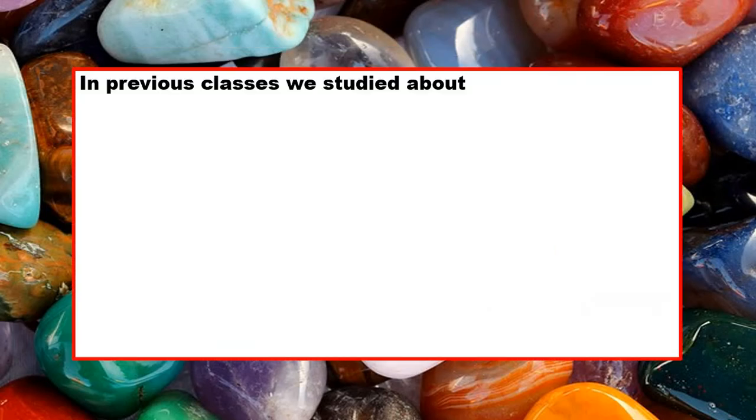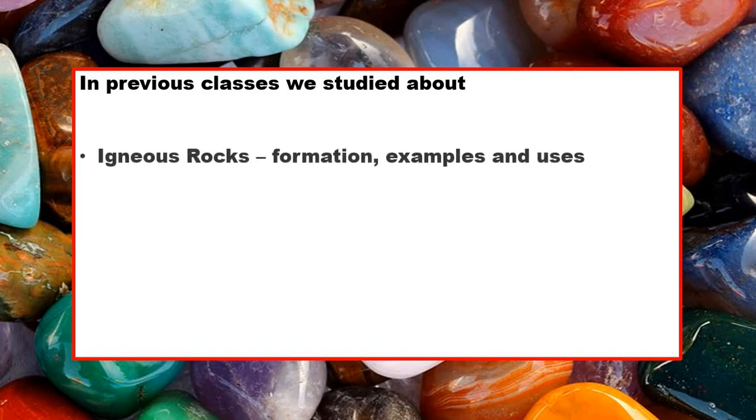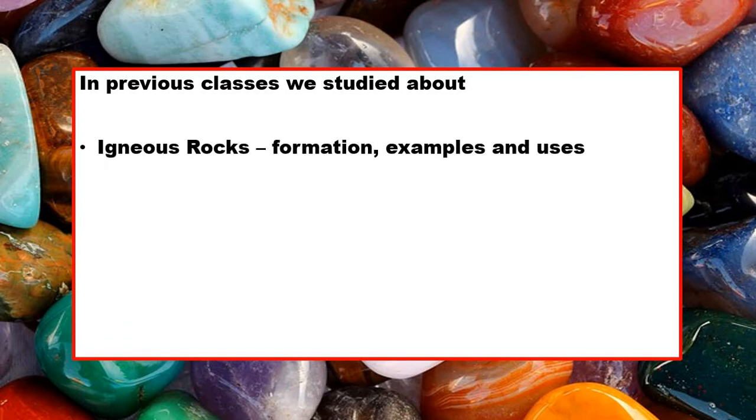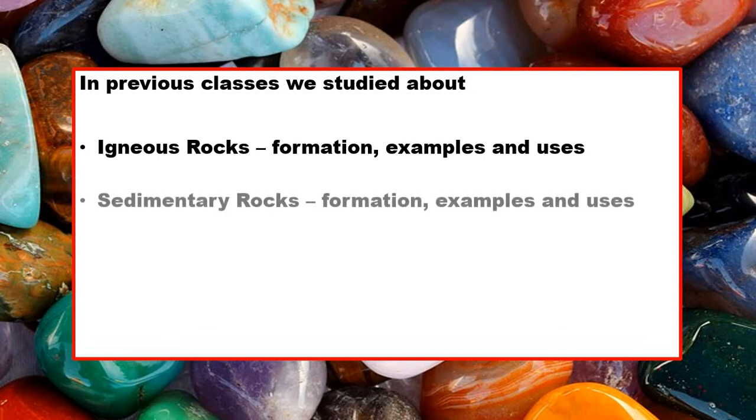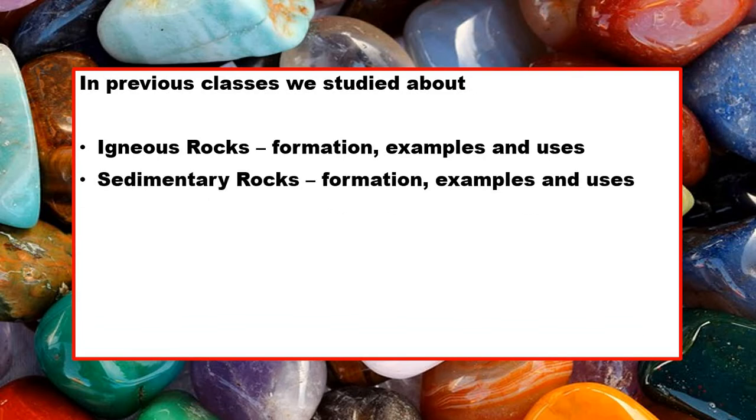So what did we cover in the previous 2 classes? In the previous 2 classes we studied about igneous rocks, formation of igneous rocks, examples of igneous rocks and uses of these igneous rocks, where they are used. Next, we had also done sedimentary rocks, how sedimentary rocks are formed. We had also discussed examples of sedimentary rocks and where they are used.